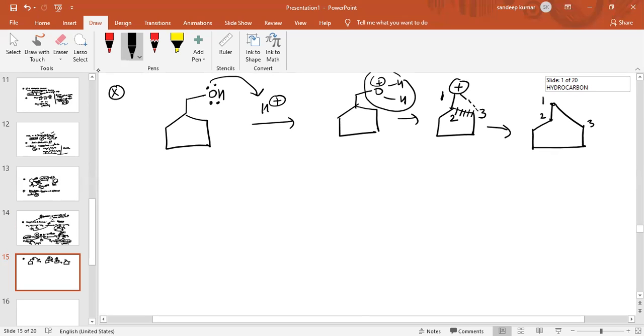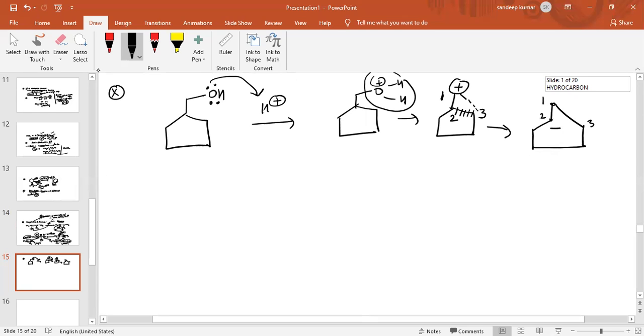Formation of a bond between 1 and 3. So always number from the positively charged carbon atom. Give number 1 to the positively charged carbon atom, then second and then third. So break the bond between the second and third carbon atom and form the bond between the first and third carbon atom, like this.